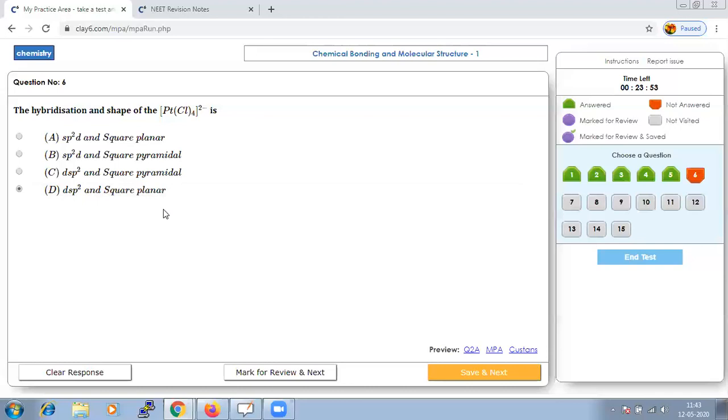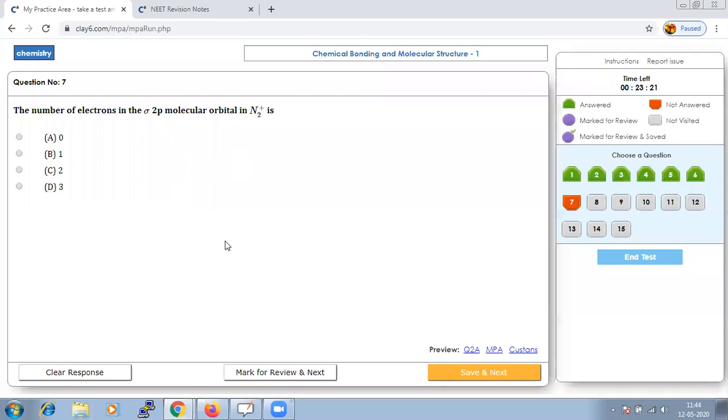When you study hybridization, do focus that for a certain type of hybridization, the shape is fixed. So that is also important. Hence, based on that formula, the answer is dsp2 hybridization and the shape is square planar.